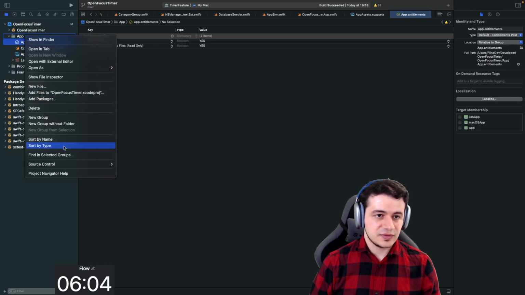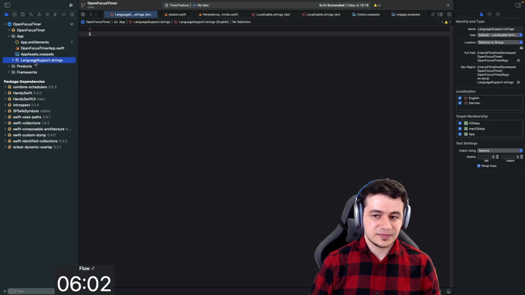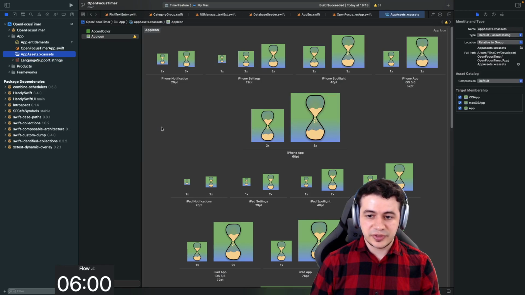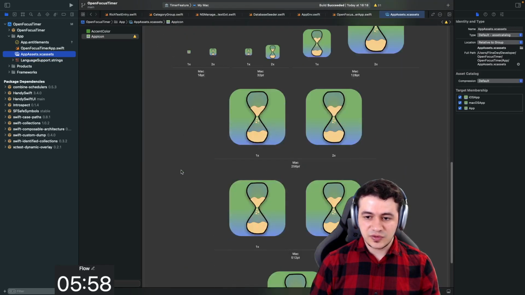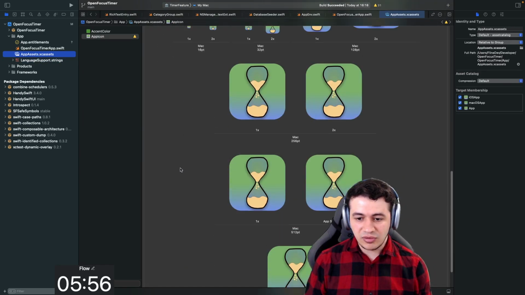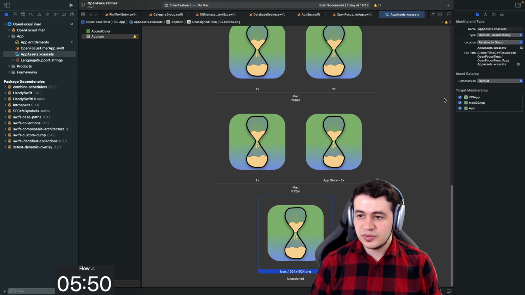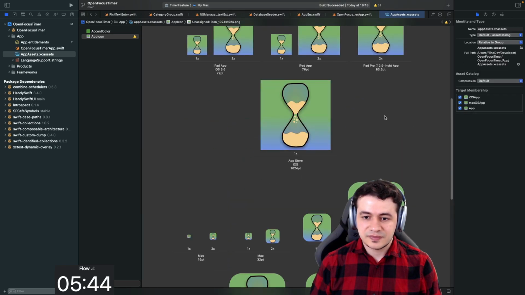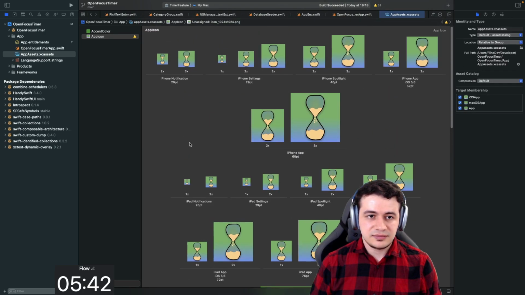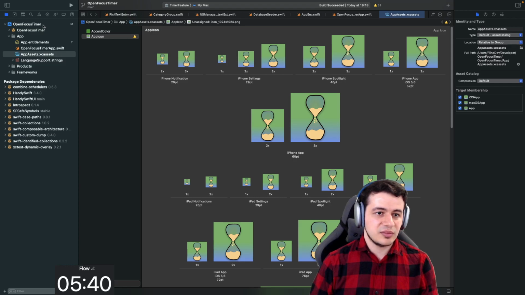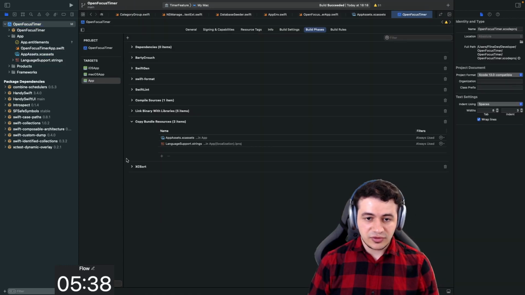Let's sort this by name, by type, which sorts it by name as well, by the way. We have one more thing we can do. We can get rid of these all, and we can just say we have one icon that is 1024x1024, and I think we can just select this to be the one icon. I'm going to do everything step by step. So this is the new target that we have added.